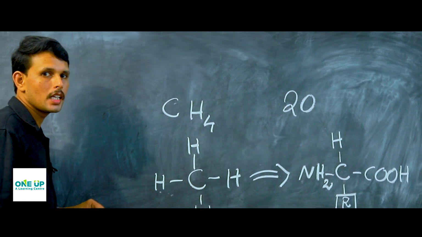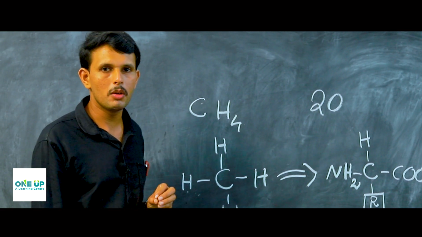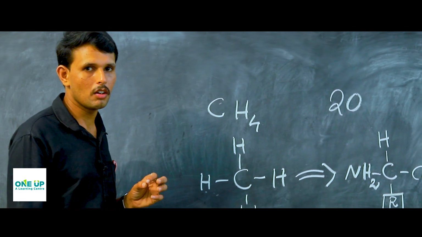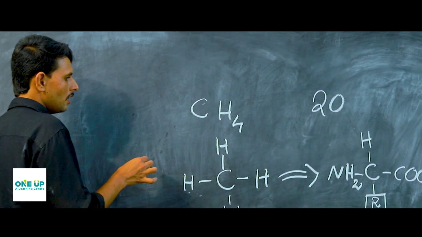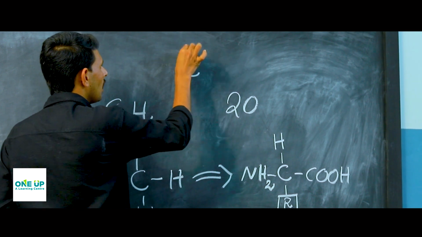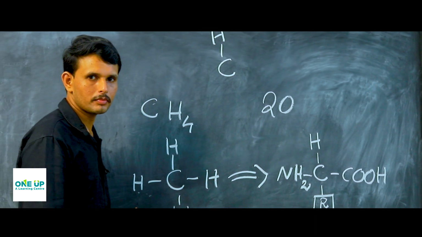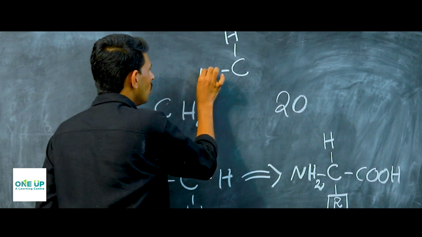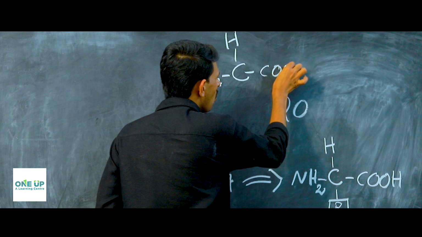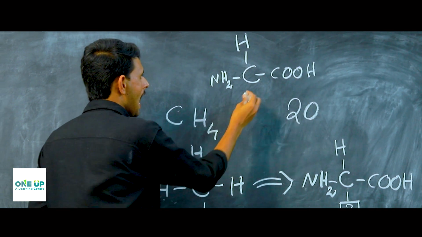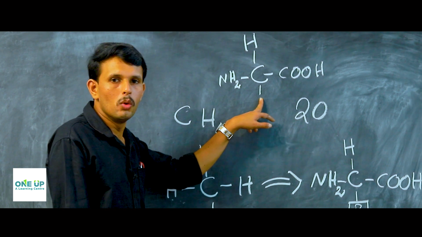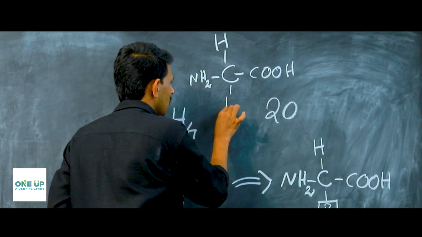The first one is glycine. The first amino acid to study is glycine. So let us see what is the structure of glycine. Again it is an amino acid, so it contains a hydrocarbon, an amino group NH2, an acidic group COOH, and if it is glycine, its functional group is hydrogen.